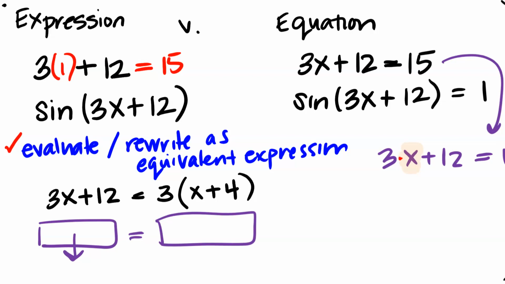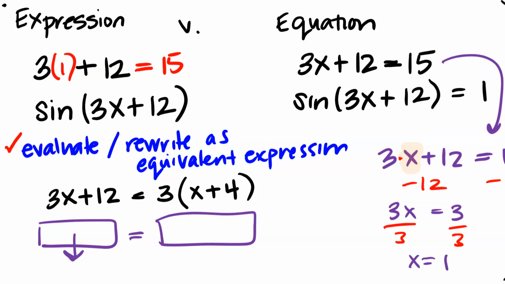And then we just need to peel away the pieces in a way that makes sense, where we're not running into any trouble or breaking that order of operations. And when we're solving, we go in the reverse order of the order of operations. So, getting rid of a 12, leaving us with 3x is equal to 3, and then dividing by that 3, and finally getting to our answer of x is equal to 1.